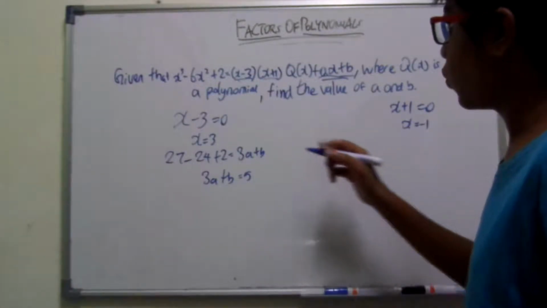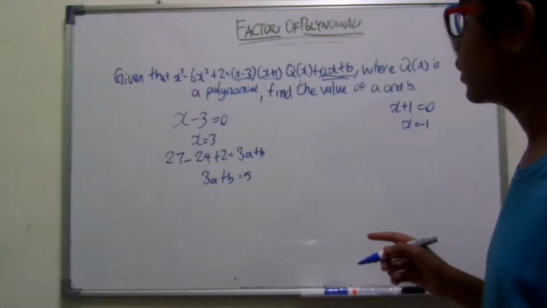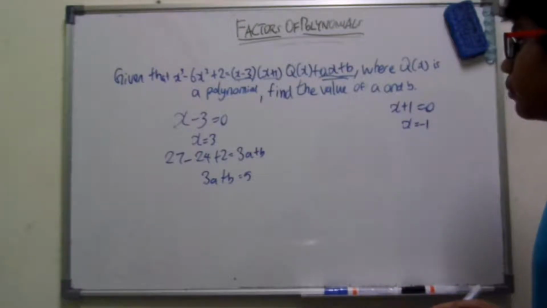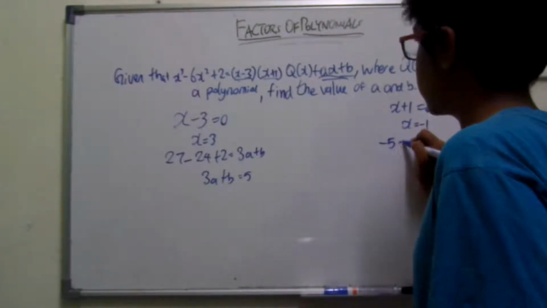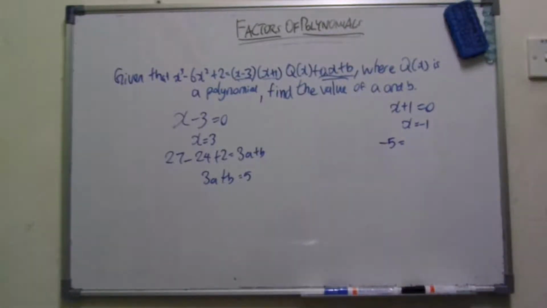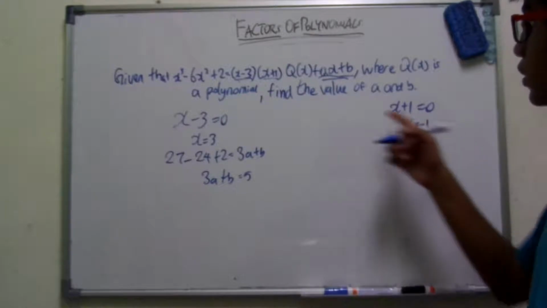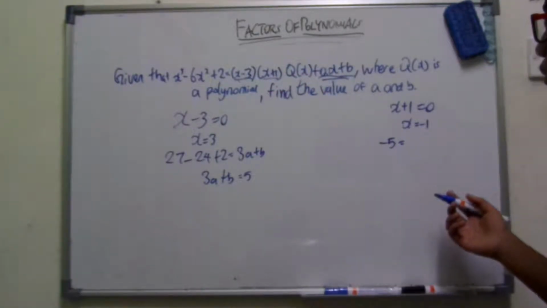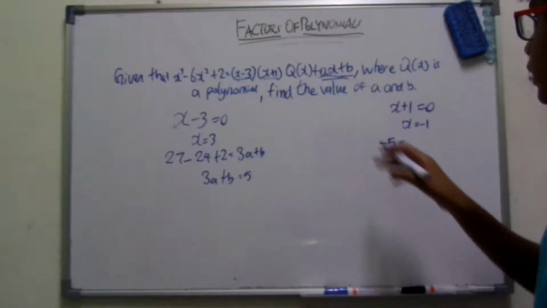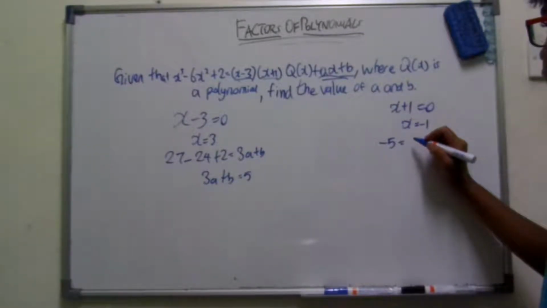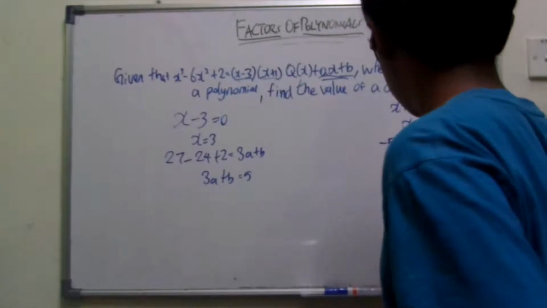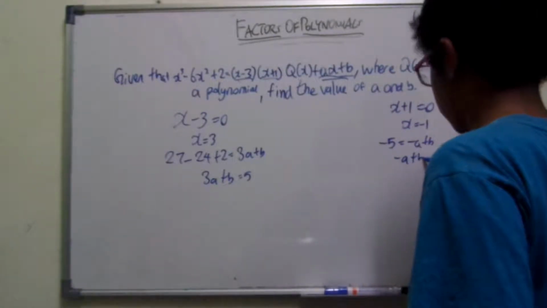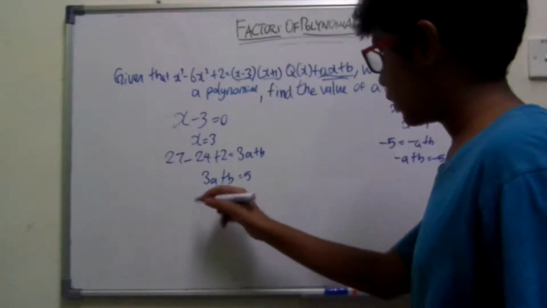And this side, with x equals negative 1, negative 1 minus 6 is negative 7, negative 7 plus 2 is negative 5, equals negative 4 times 0. So basically 0 this side, and then negative a plus b. So now we have negative a plus b equals negative 5, and 3a plus b.